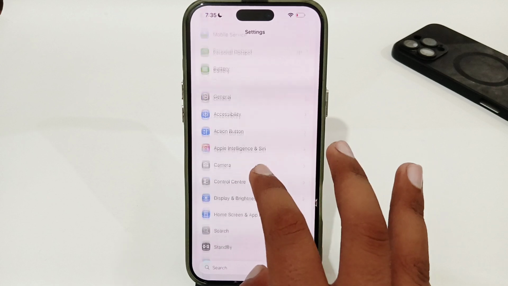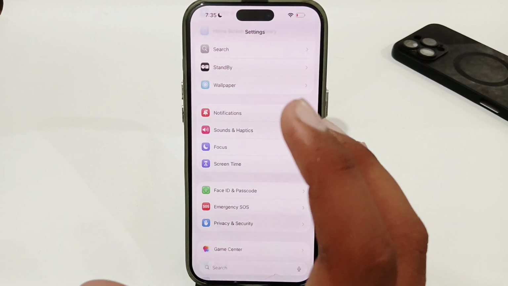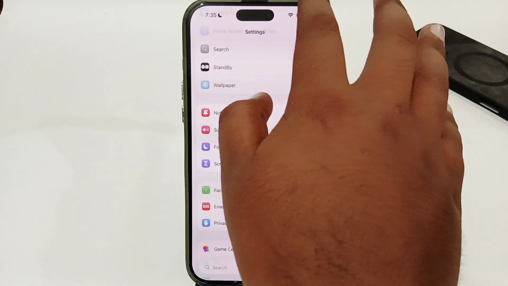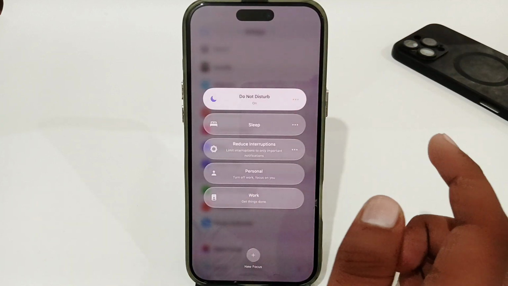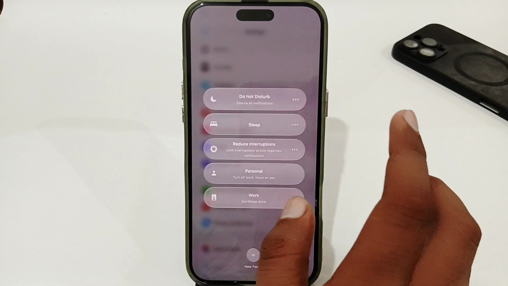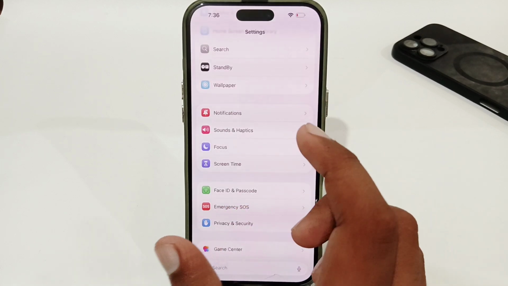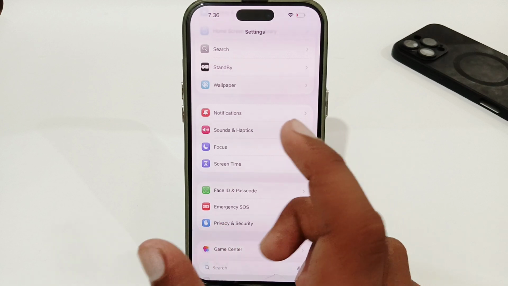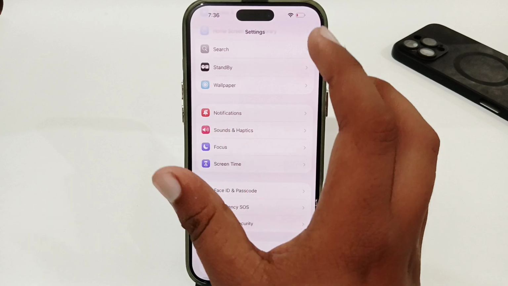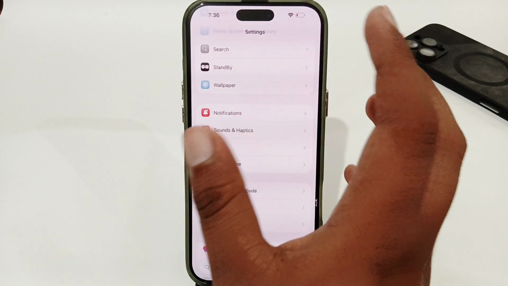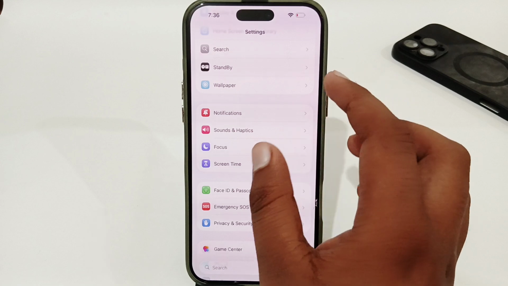In settings, just go for notifications. But first of all, you have to make sure that your phone is not on do not disturb mode. So you have to scroll down your quick settings, and from here look for do not disturb mode, and once you get it, you have to disable that. And once you have disabled it, you just have to go back, and your problem might be fixed, because sometimes if your sleep mode or do not disturb mode is enabled, you cannot get any notifications. So once you have disabled do not disturb, your problem will be fixed.